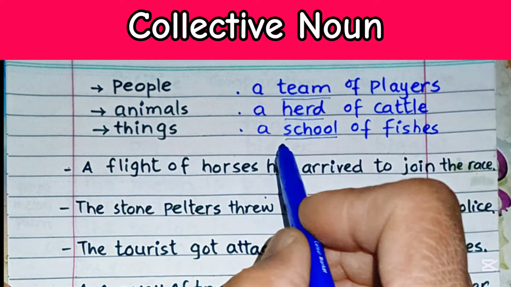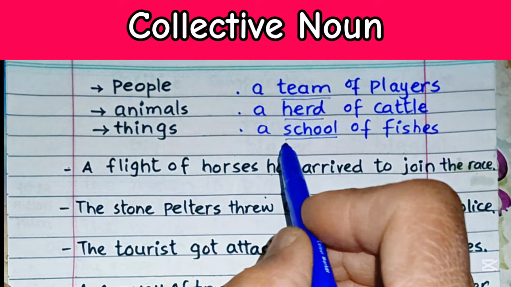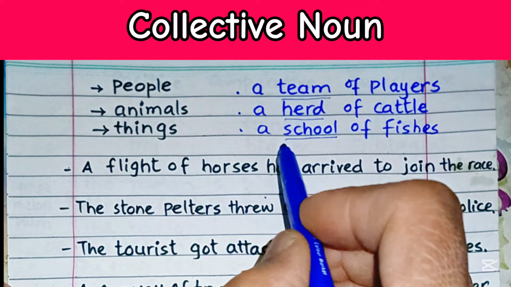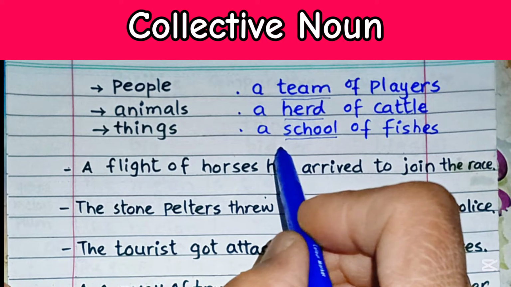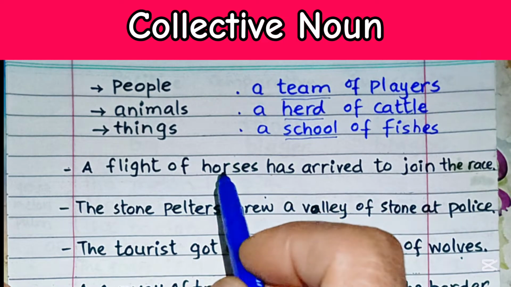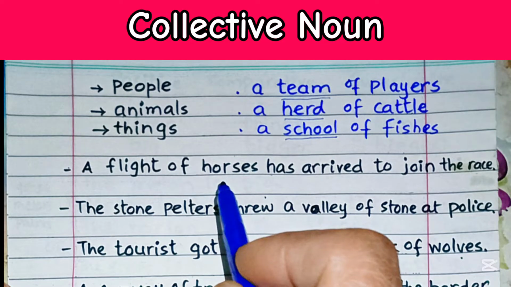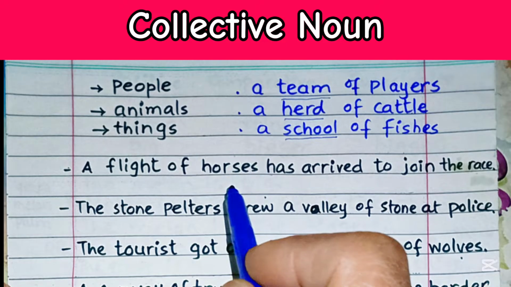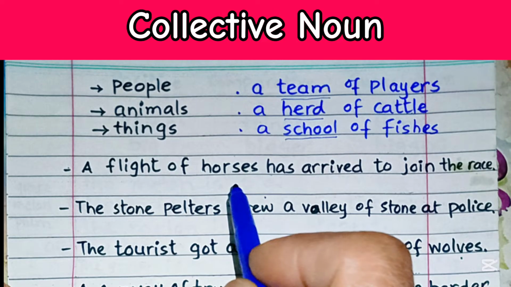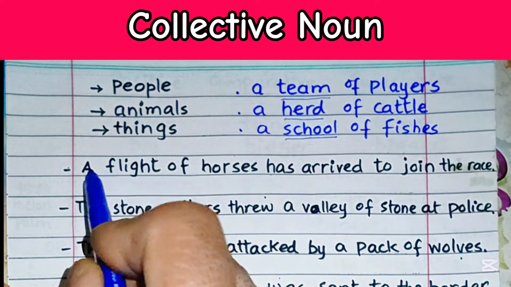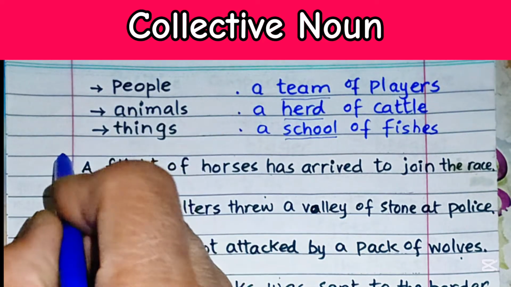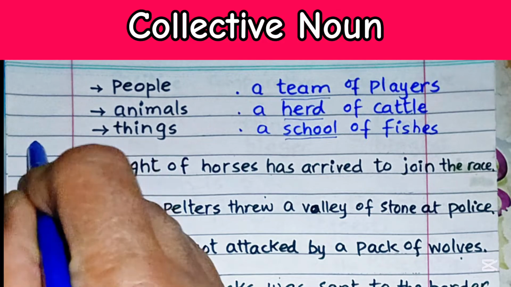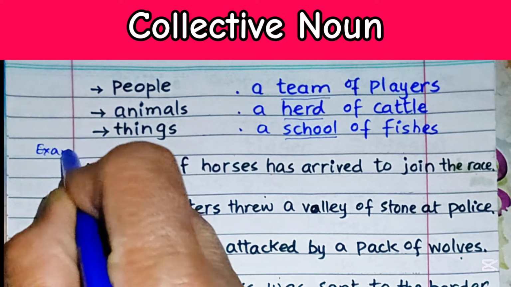They are used to refer to groups. They are often treated as singular. In simple terms, a collective noun is a singular noun that refers to a group or collection. These are common in English and are used to simplify language. Let's take a few more examples in order to understand the concept. So these are a few more examples.